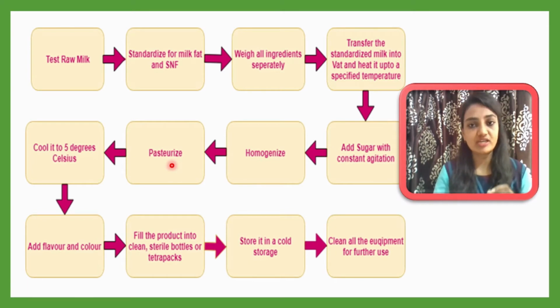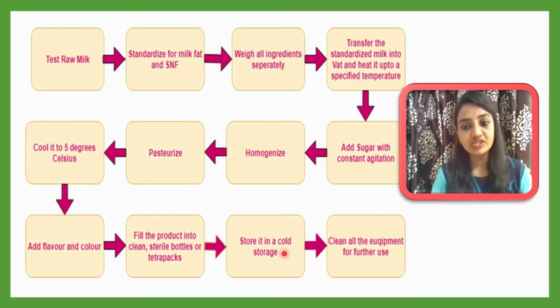So pasteurized milk is very important as compared to raw milk, and it is healthier to consume pasteurized milk than raw milk. Cool it to 5 degrees Celsius. After pasteurization, it will be cooled. Then add flavor and color if they want to modify the milk flavor. Then fill the product into clean and sterile bottles or Tetra packs. Okay, then they will store it in cold storage and clean all equipment for further use. So this is the common workflow in any dairy industry.